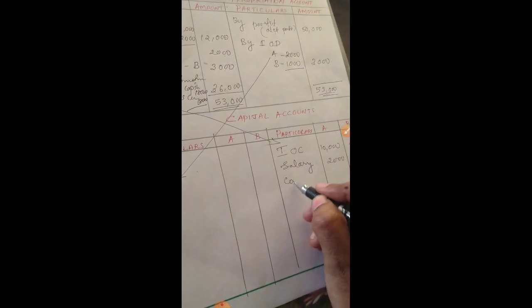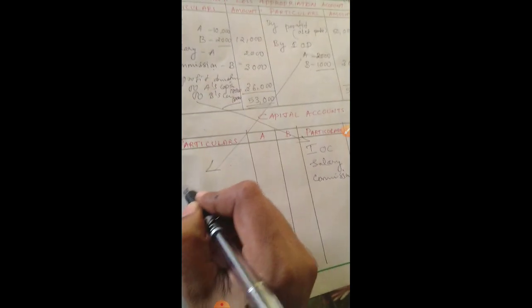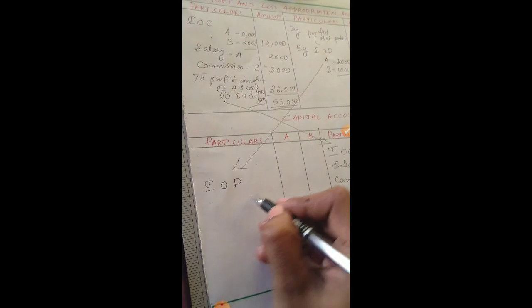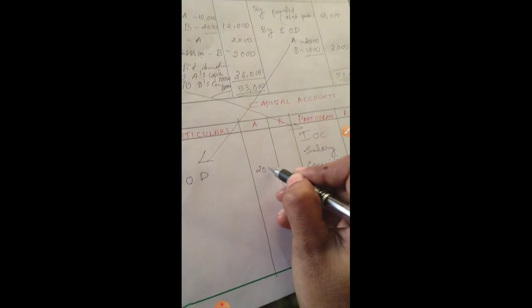Salary also we write on the credit side, 2,000. Commission also, 3,000. Now interest on drawings is credited in P&L, and we debit it on the capital account because a partner is paying: A is paying 2,000, B is paying 1,000. This way we have to write.